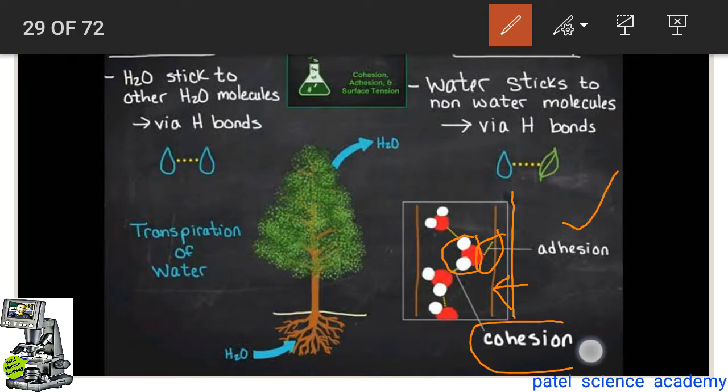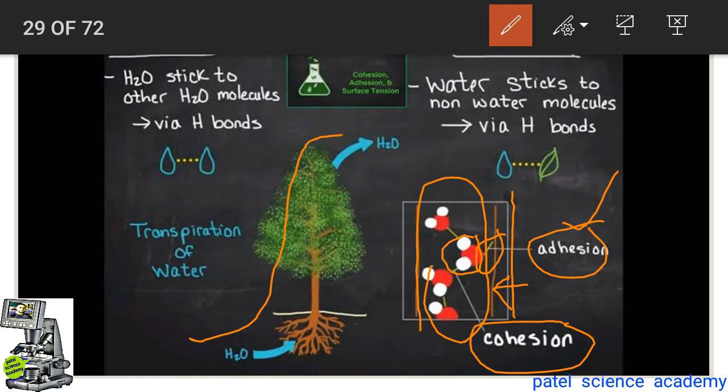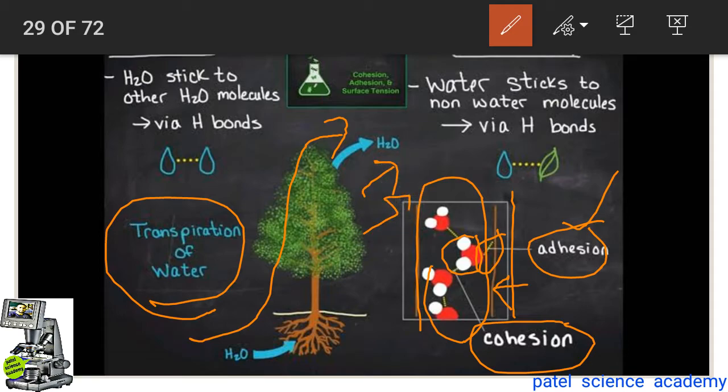Because of this cohesion force and adhesion force, one column appears there, and that column moves in the upward direction from the roots to the aerial part. And then you will understand there should definitely be transpiration of the water molecules, so that water can move from the aerial part of the plant, that is the leaves, outside the plant body.